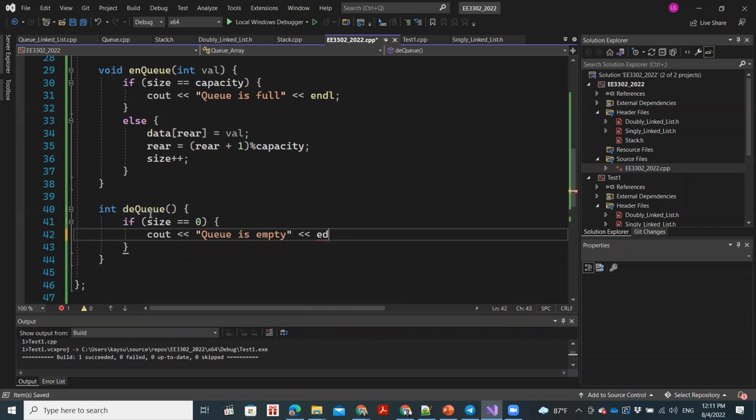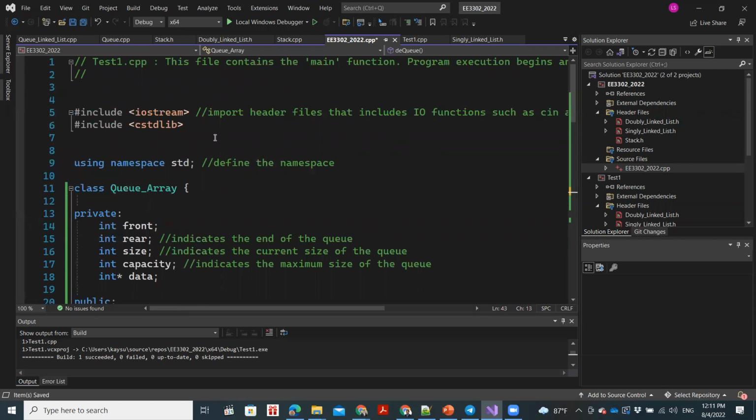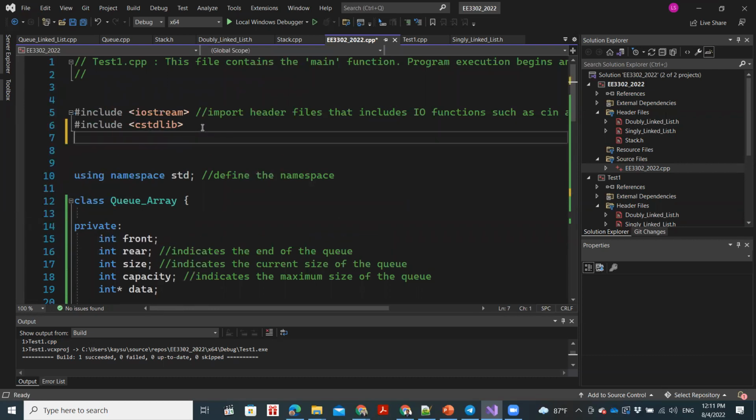One more thing: there's a return type integer, so we need to return something. In this example, let's return the minimum integer value that there can be.